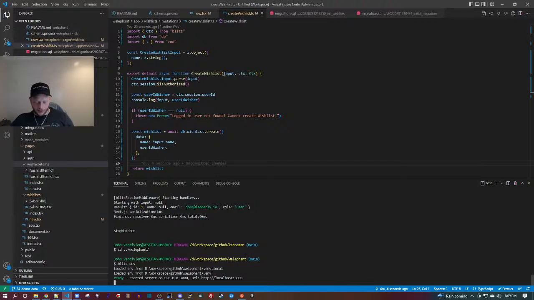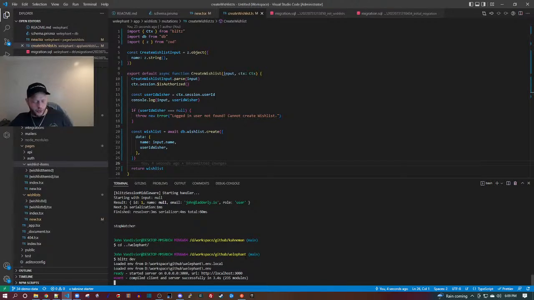Check for routing. Yeah, this is Next.js, so the routing is automatically handled by the pages folder structure. So I basically was checking for routing.